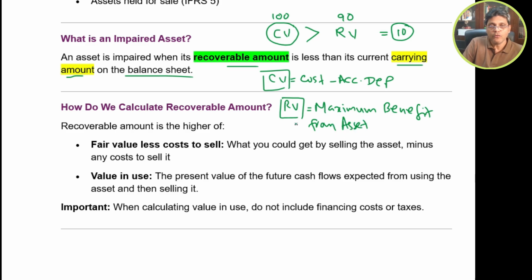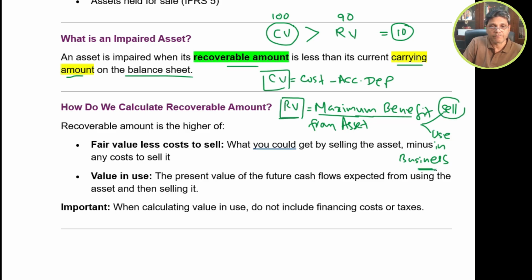How do you get a maximum benefit? You can get it either by selling the asset, or by using the asset in the business operation. So you can generate the maximum benefit either by selling the asset or using it in the business operation.